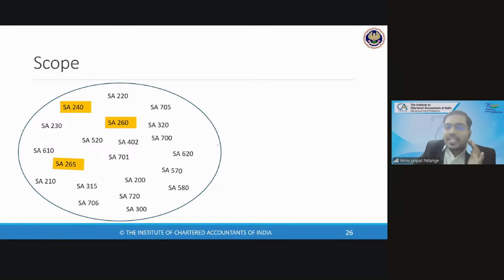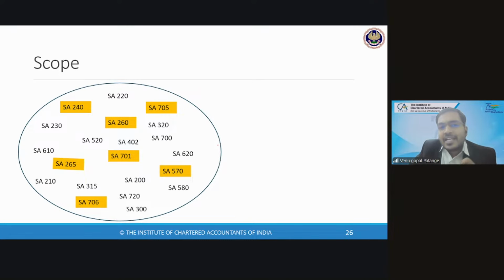Okay, I'll tell you. SA 240, relating to fraud risks, right? Fraud. SA 570, going concern. If there is something which comes to your notice that affects going concern, you definitely discuss with those charged with governance. SA 701, which is what we are discussing, key audit matters. SA 705, if you want to qualify something, if you want to give an adverse opinion, if you find certain misstatements, talk to those charged with governance. And SA 706, if you want to give an emphasis of matter, those matters also will be discussed with those charged with governance.